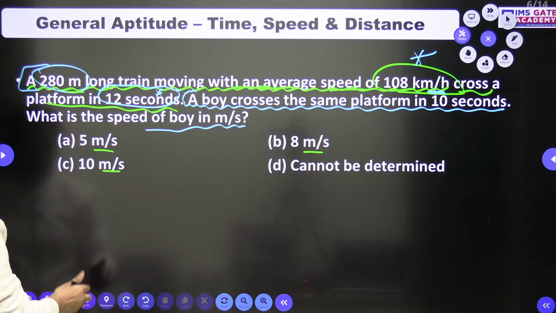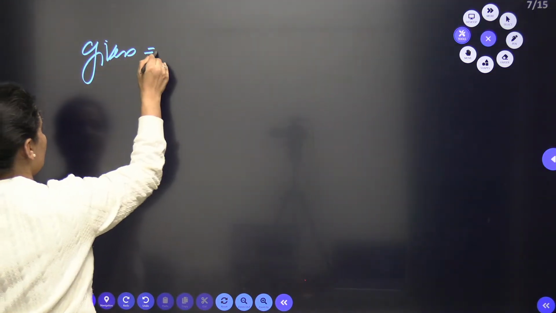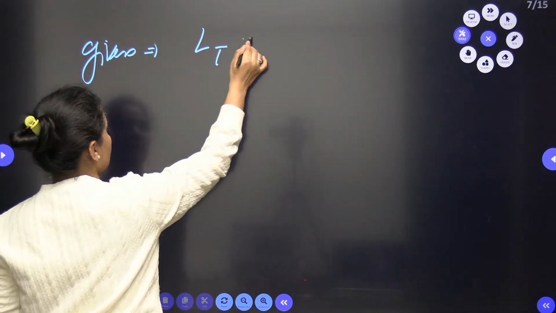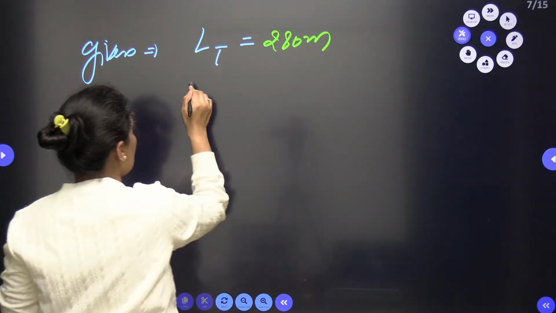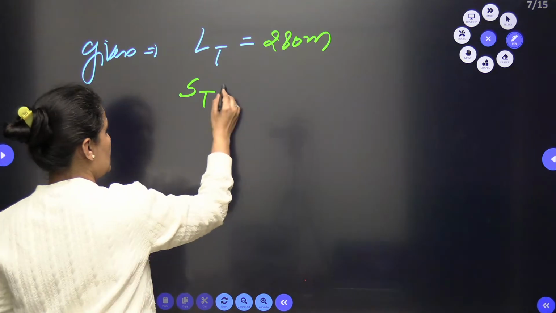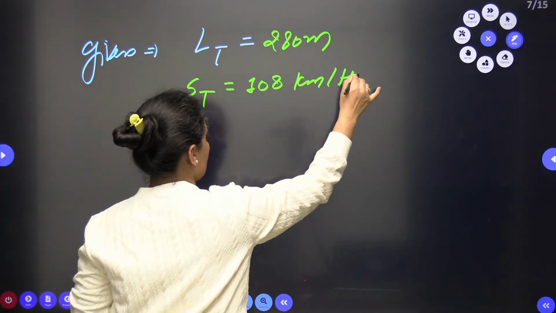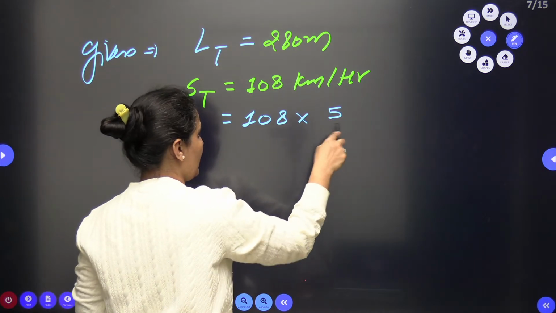Okay, now what is given to you? Let me write it down here so that it gives you more clarity. Length of train is 280 meters. Speed of train is 108 kilometers per hour. I will convert this into meters per second by multiplying with 5 by 18.